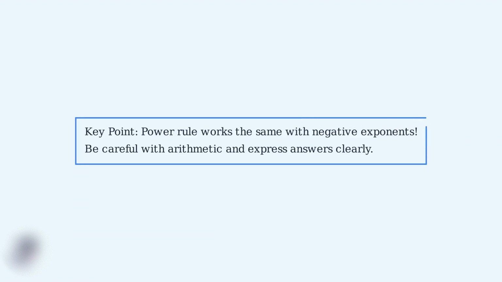Remember, when working with negative exponents, the power rule works exactly the same way. The key is to be careful with your arithmetic when subtracting 1 from a negative exponent, and to express your final answer in the clearest form possible.